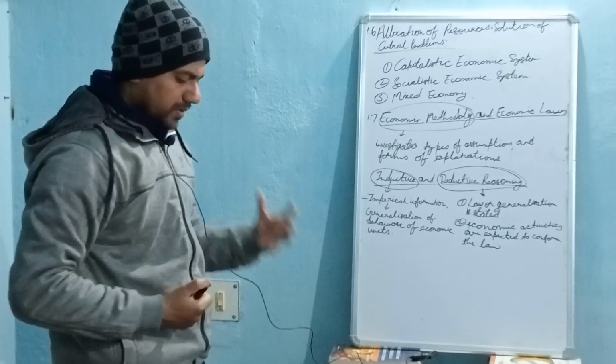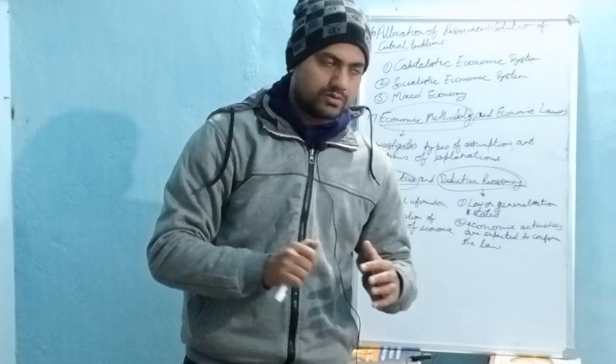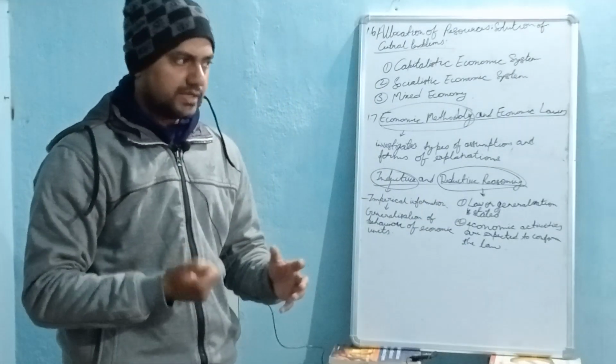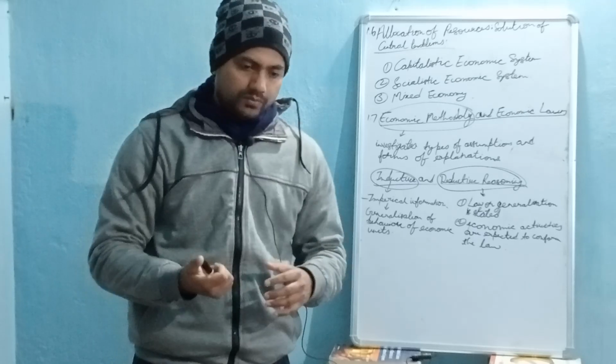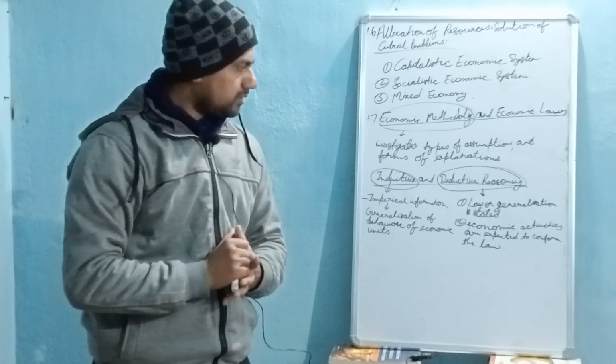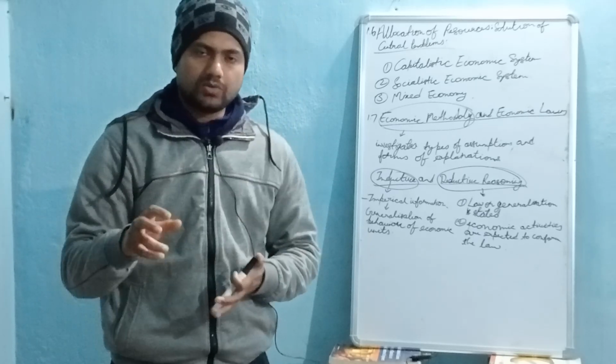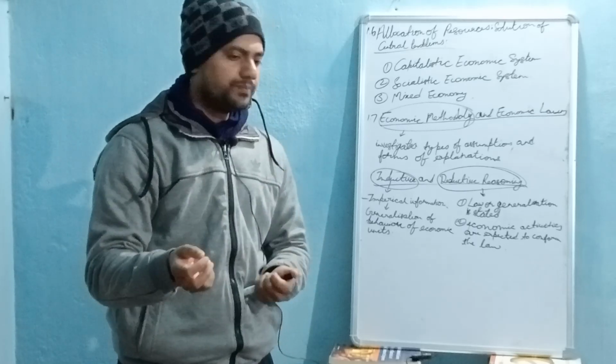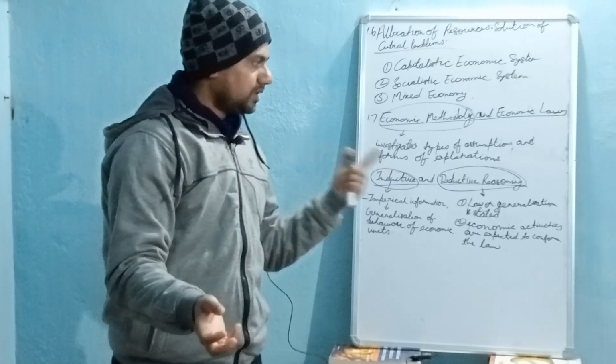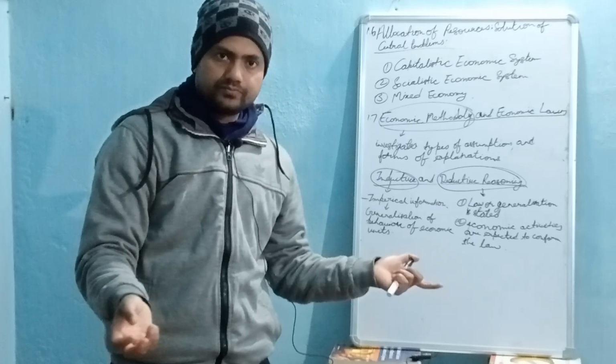It means first we state the law, or we state a generalization, and then we try to find out what different kinds of economic activities can be explained by using that law.